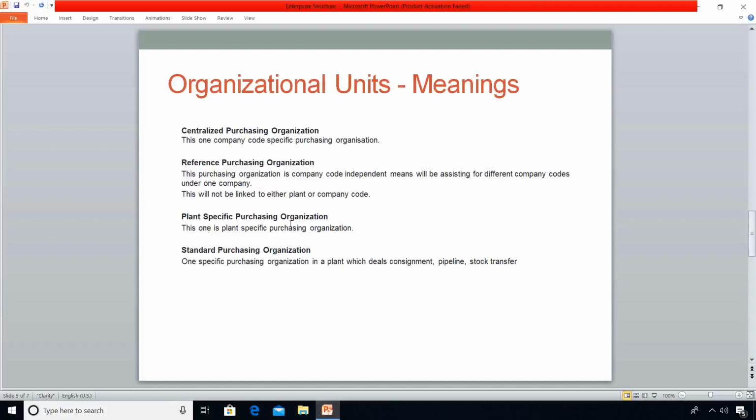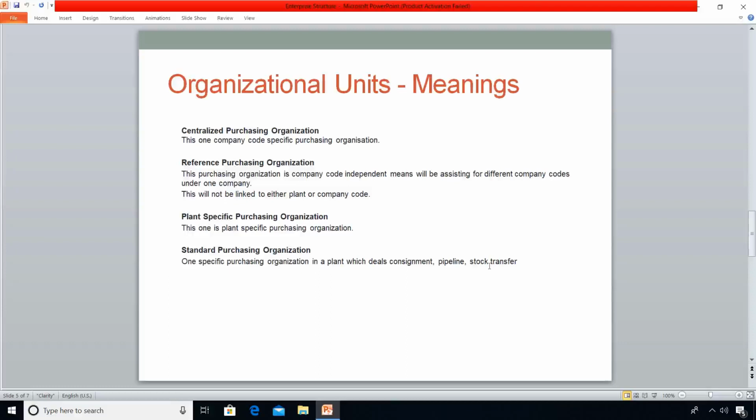Then coming to plant specific purchasing organization, by the name itself you can see it is plant dependent. It will be procuring components for a certain plant. It will not be assisting other plants. Then standard purchasing organization. Let's say in a plant we have got multiple purchasing organizations. We can choose one purchasing organization as a standard purchasing organization, which will be dealing with special procurement processes like consignment, pipeline, stock transfers.